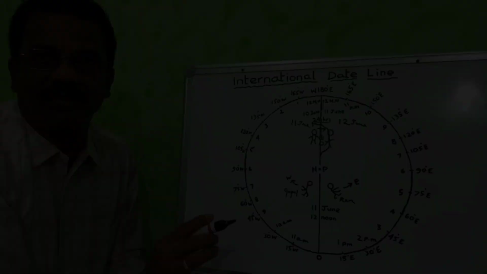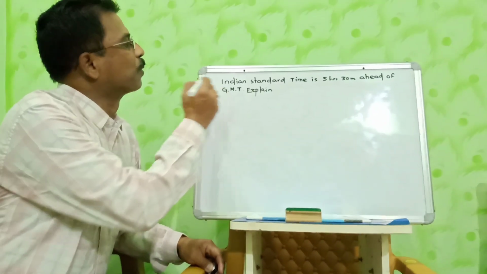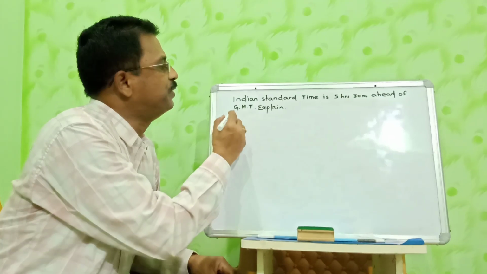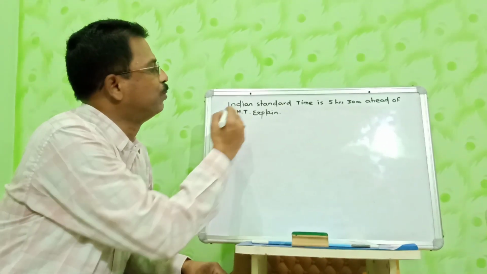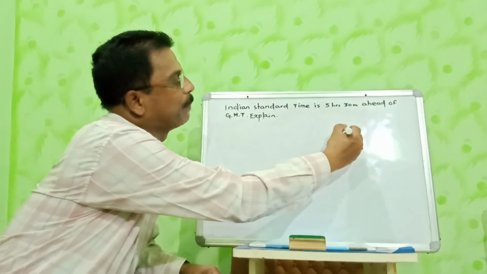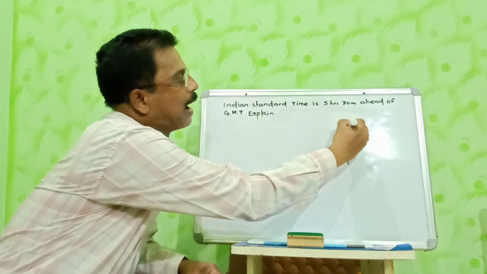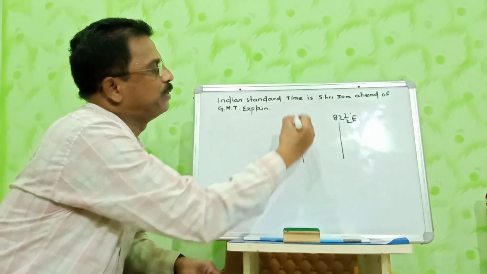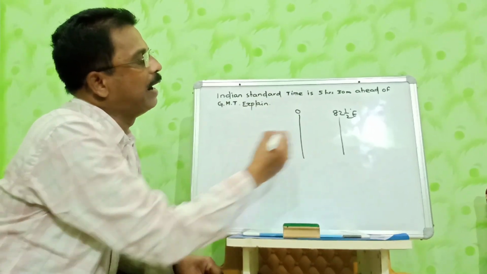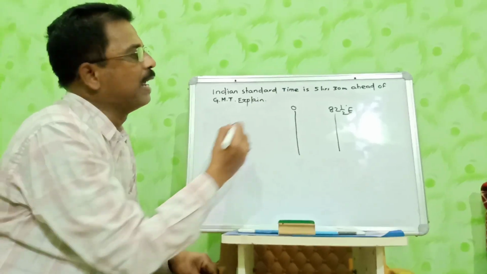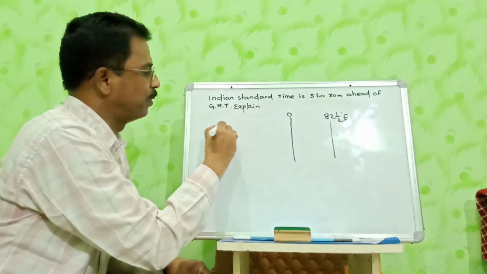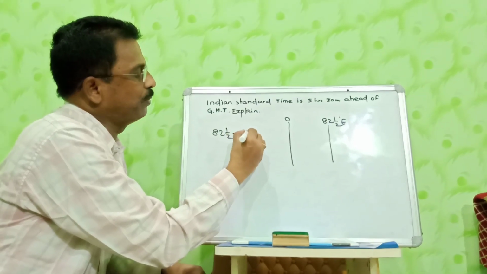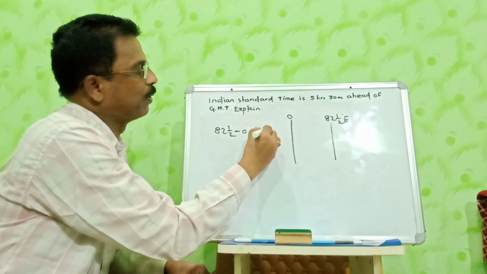Now clear? Now children, come to this problem. Indian Standard Time is 5 hours 30 minutes ahead of GMT. Explain. And you know children, Indian Standard Time is obtained from 82 and a half degree east longitude, whereas GMT is obtained from 0 degree longitude, the prime meridian. And you know the gap between the two places, 82 and a half minus 0. This is the longitudinal difference. 82 and a half minus 0 is equal to 82 and a half longitudes.